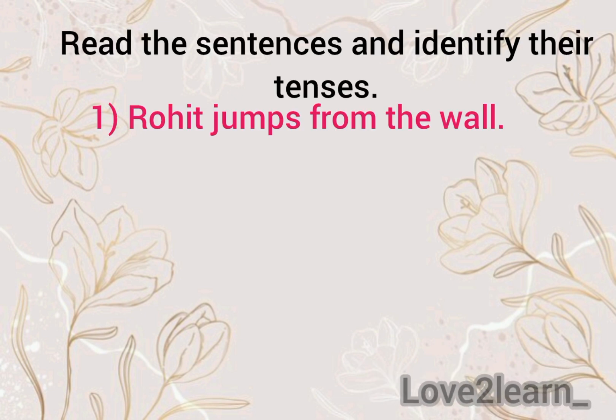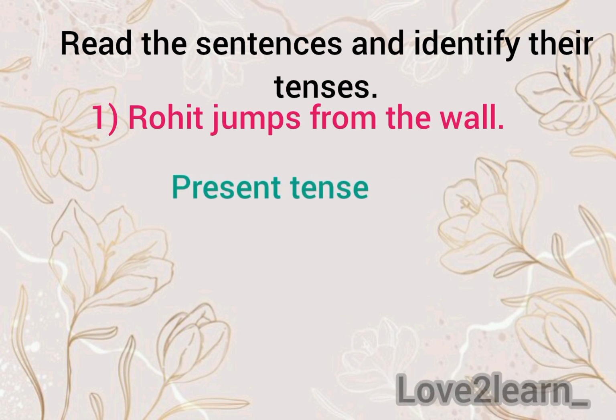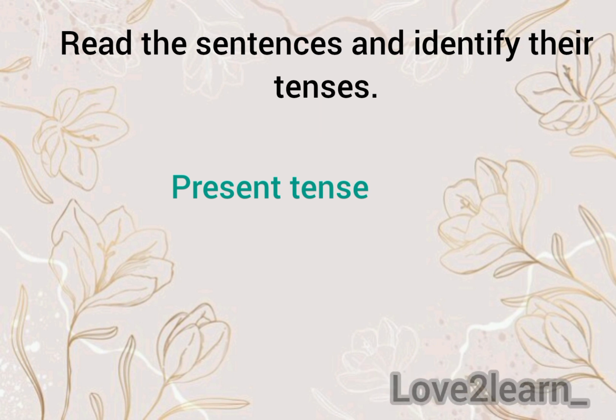Now it's your turn to guess the answers for these sentences. Identify their tenses. Rohit jumps from the wall. Rohit is a singular noun and then the action verb is jumps. This sentence is present tense.